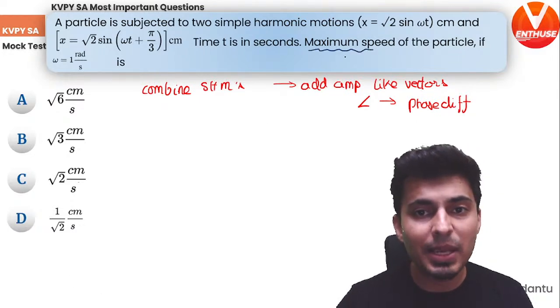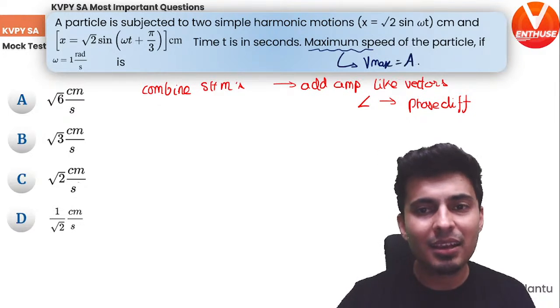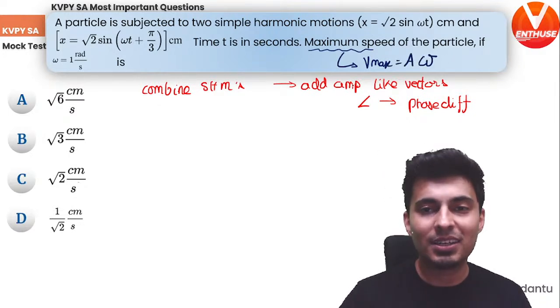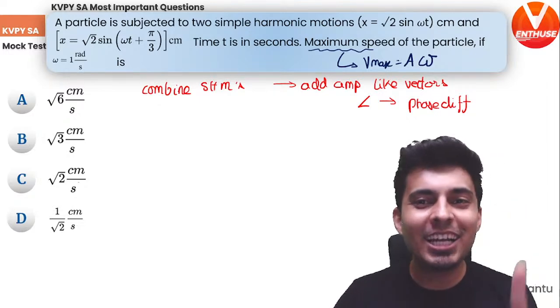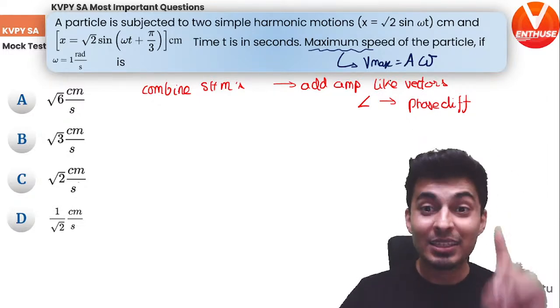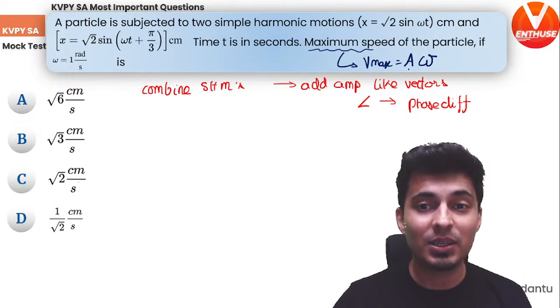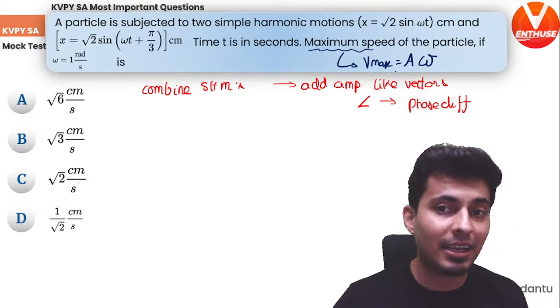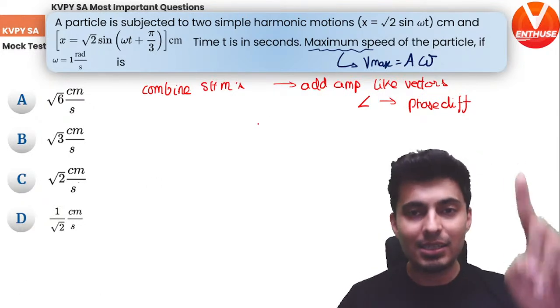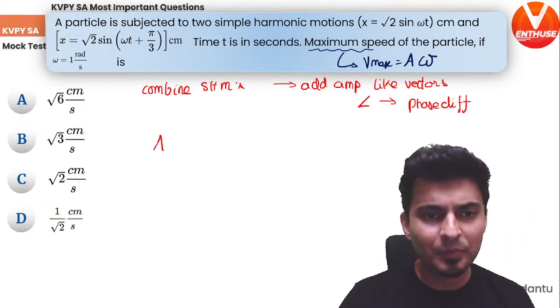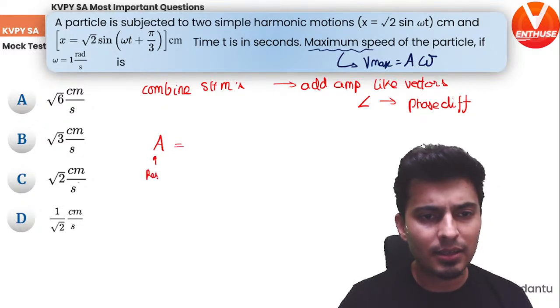Now the maximum speed. Remember, V max is nothing but A omega. That's what it is. So omega is known, it's 1 radian per second. The only thing I do not know is the amplitude, that is the resultant amplitude. Yes, this is the resultant amplitude. So I need to find the resultant amplitude by vector addition. So let's do vector addition. So A resultant, this is nothing but your resultant amplitude.